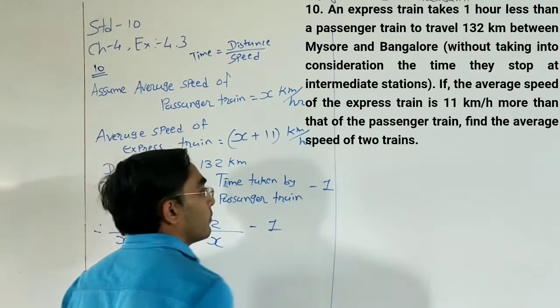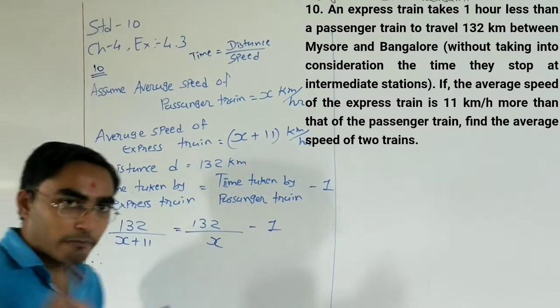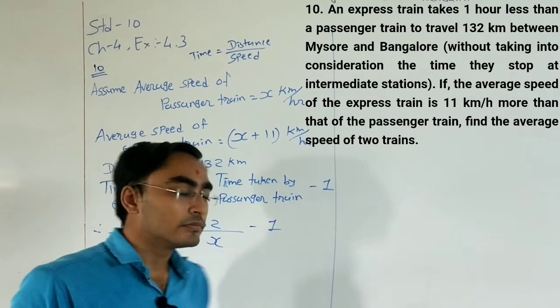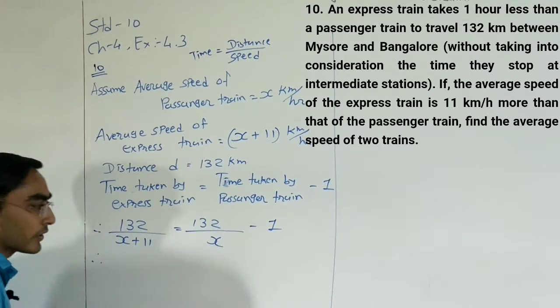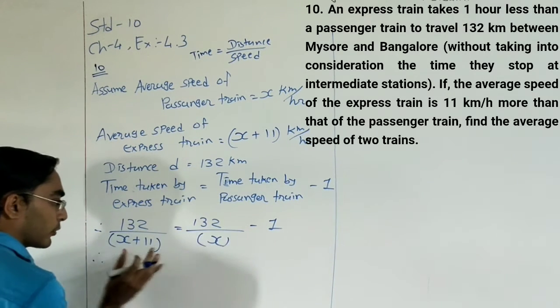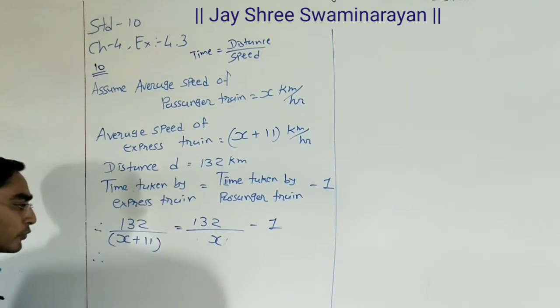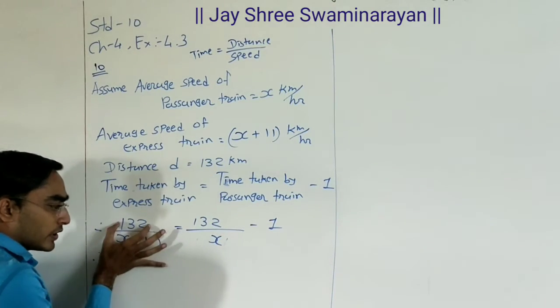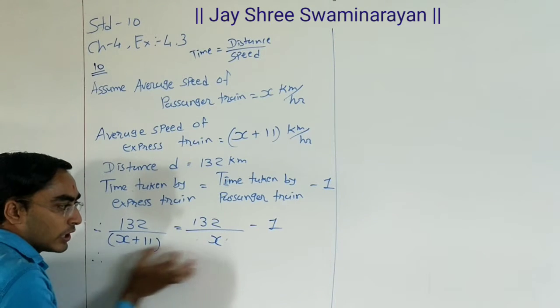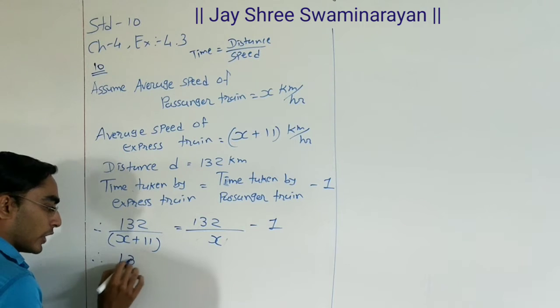Now we need to simplify this. For that, we need to take the LCM. Here we have two denominators, x and x plus 11. So for the LCM, we have the denominator x plus 11, and the other denominator we need to transfer here. So 132x.